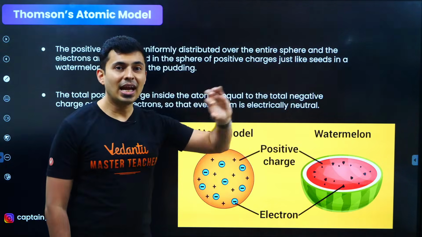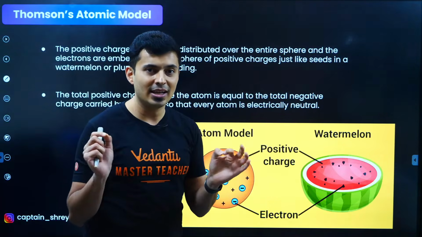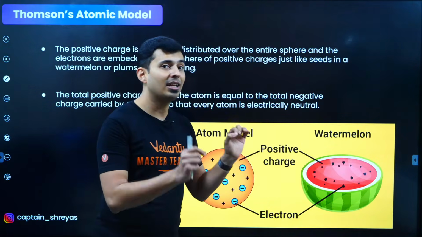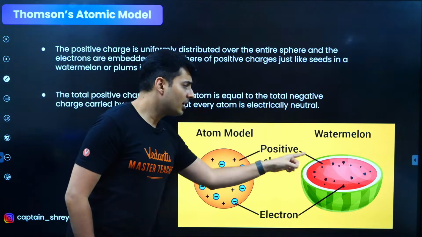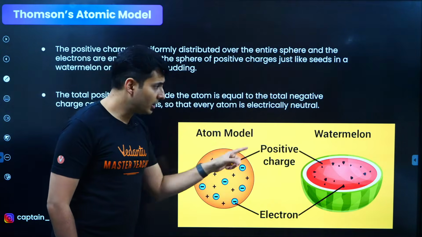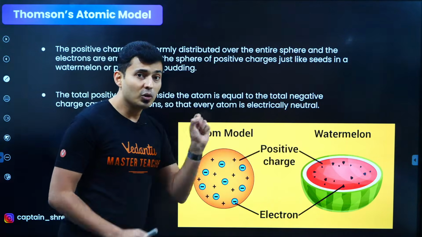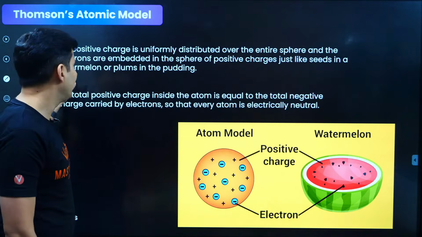So you have those seeds. Those seeds can be easily plucked out, and they can move here and there. So he thought the negative charges are like those seeds. The red part is positive charge. Red part positive, that seed is negative. Those seeds can easily be plucked out and they can flow. That allows the conduction of electricity.